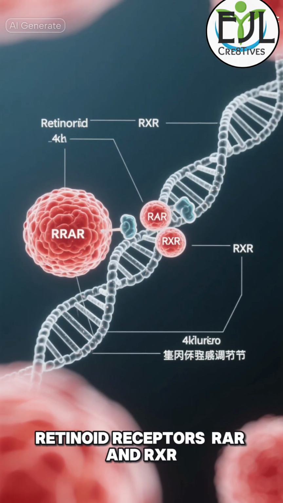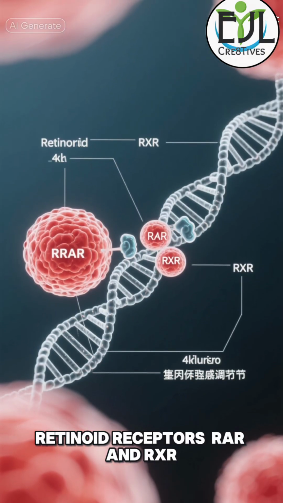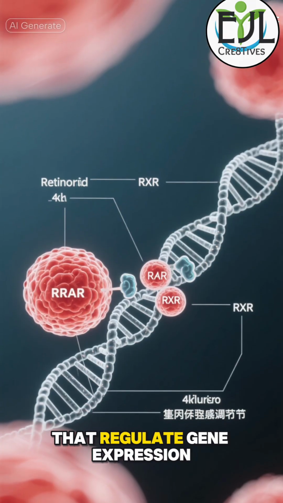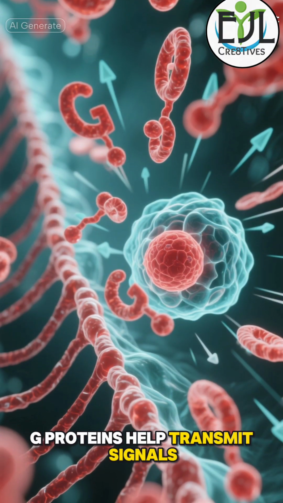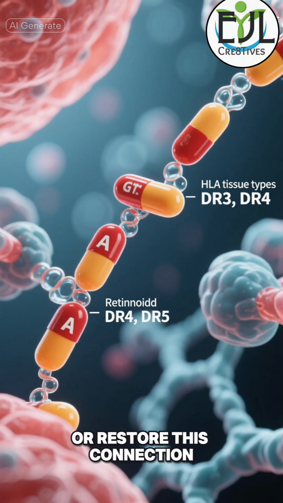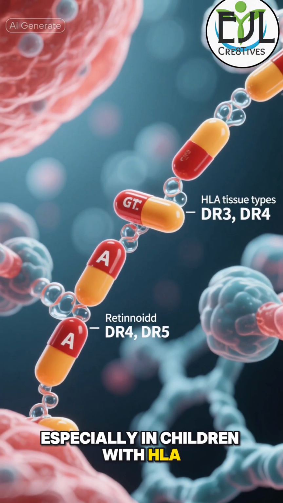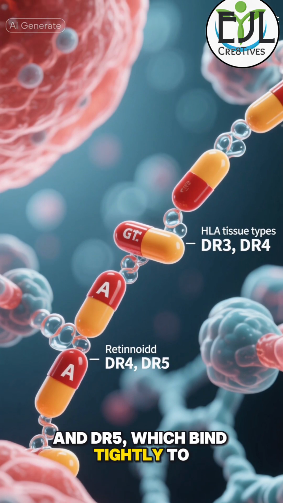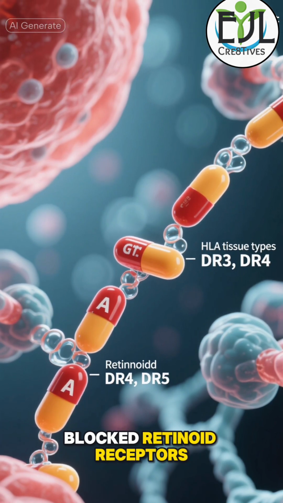Mechanistic insight. Retinoid receptors, RAR and RXR, are nuclear receptors that regulate gene expression. G proteins help transmit signals from the cell membrane to these receptors. Vitamin A may stabilize or restore this connection, especially in children with HLA tissue types DR3, DR4, and DR5, which bind tightly to blocked retinoid receptors.